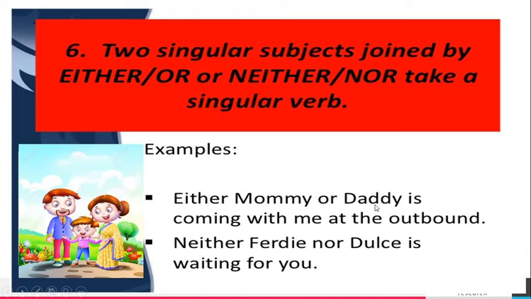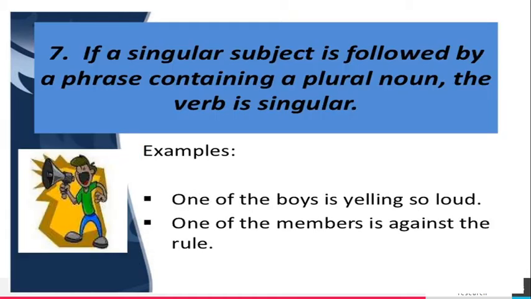We have to see the subject closer to the verb. If it is singular, we have to use a singular verb. If the closer subject is plural, we have to use a plural verb.